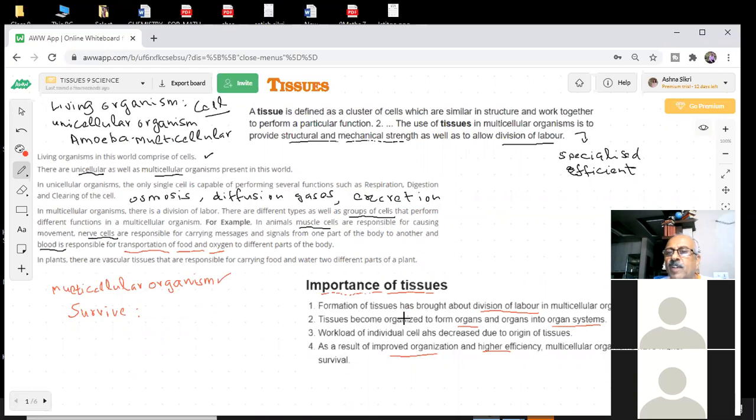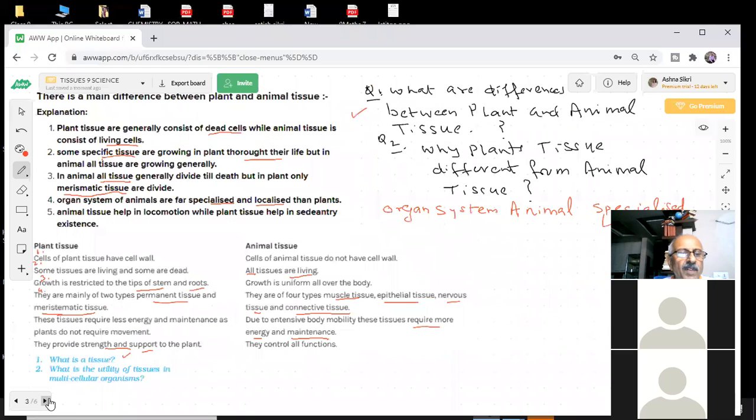They have brought about division of labor. Tissues have become organized to form organs. The workload of individual cells is decreased as a result of improved organization and higher efficiency in multicellular organisms. Survival is very much dependent on the division of labor. With division of labor, they are able to perform specialized functions with greater efficiency. Correct answers were given by Anya and Vidhi.